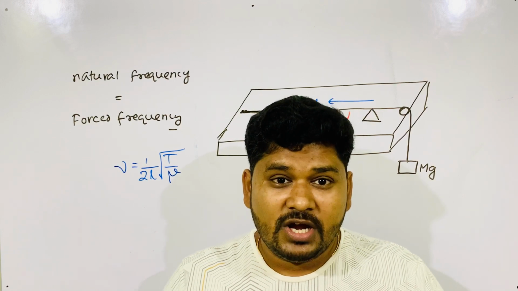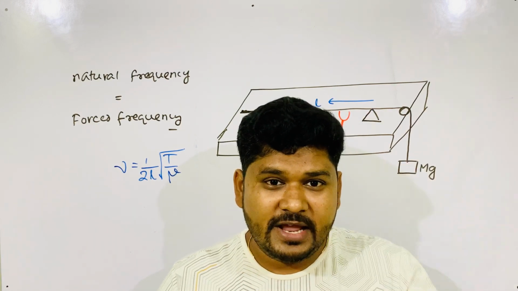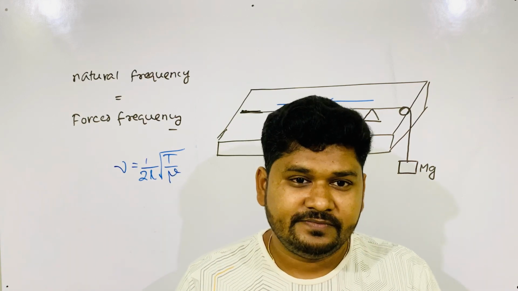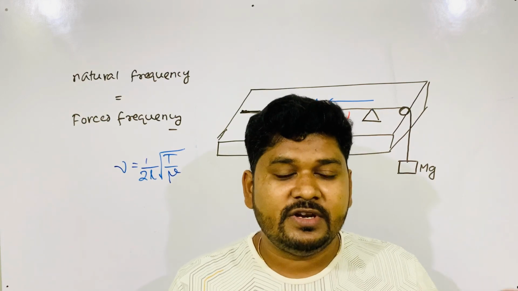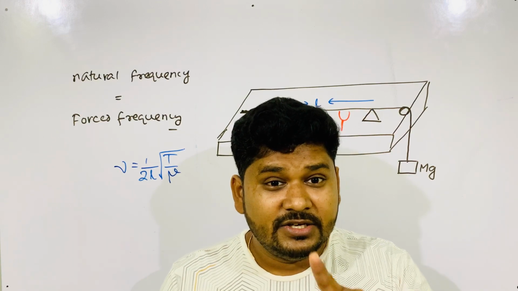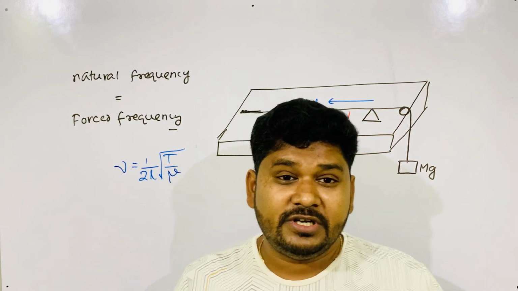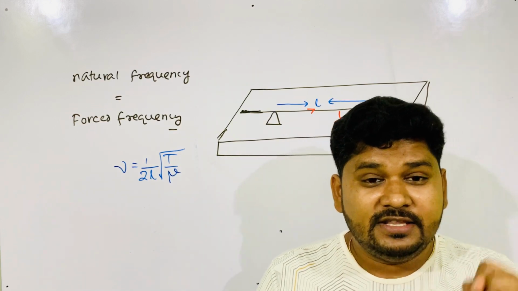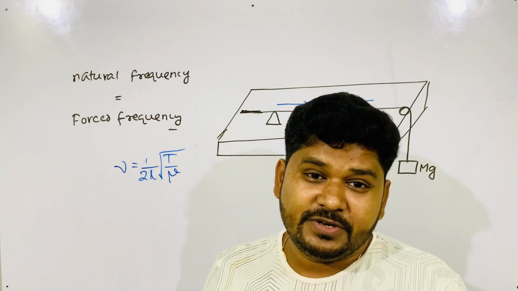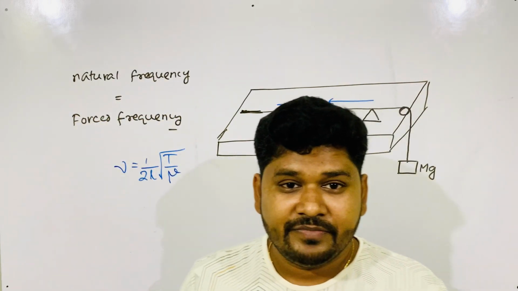But when they march, at one time all soldiers go left, right. Now one time period comes, and from there one frequency can be calculated. That frequency which comes due to the stamping of the feet of the soldiers is called the forced frequency. The bridge frequency is called the natural frequency.